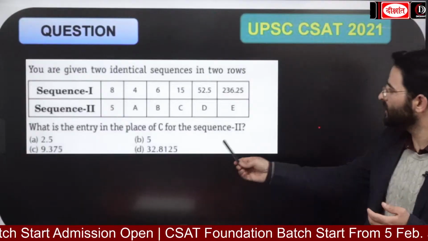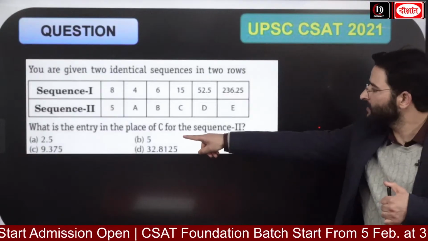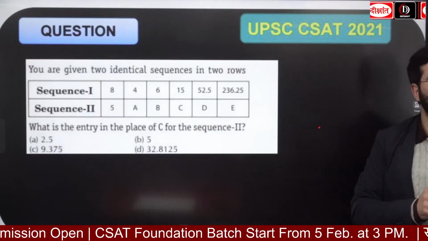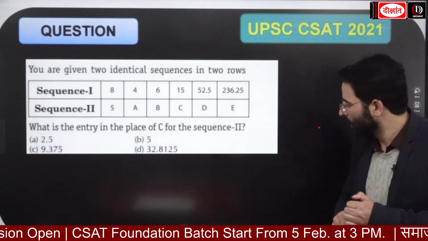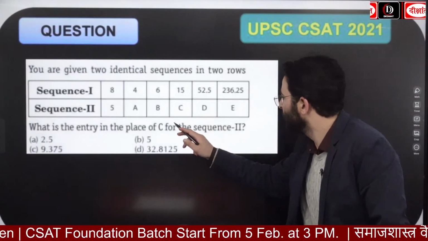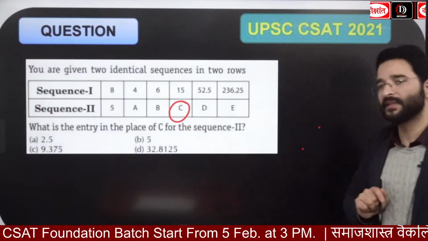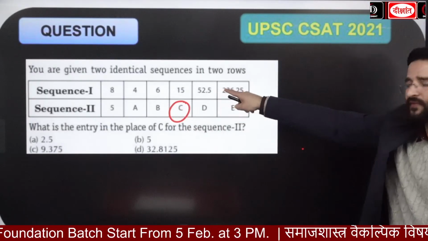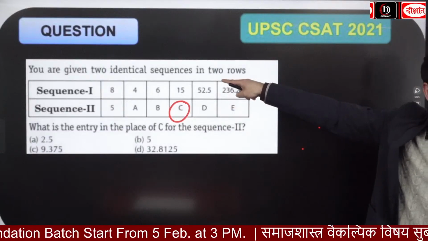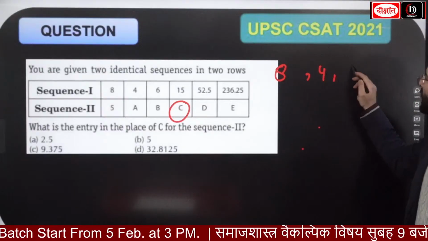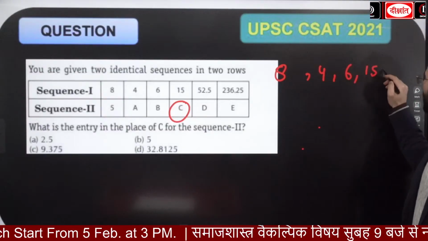What is the question यहां से पूछा गया है आपसे? What is the entry in the place of C for the sequence second? Okay, can you look at this one? क्या पूछा गया है? What is the entry in the place C for the sequence second? कि C की जगह पे क्या होना चाहिए? If I look at the sequence first, ये भी kind of एक सीरीज देखने को मिल रहा है। So यहाँ पे 8 है, then 4, then 6, then 15 like this.